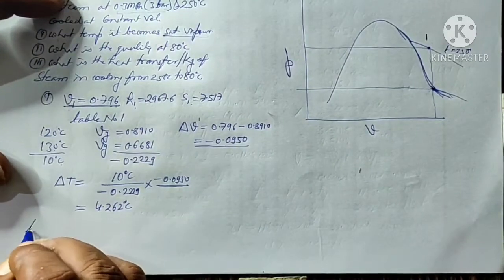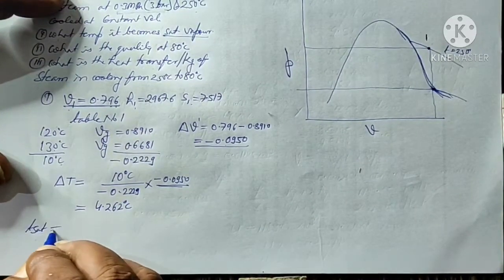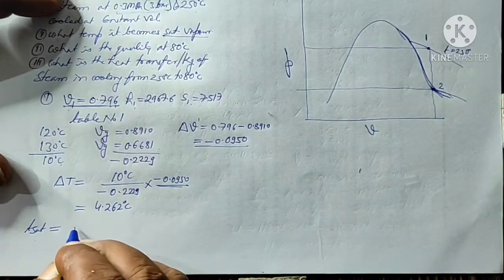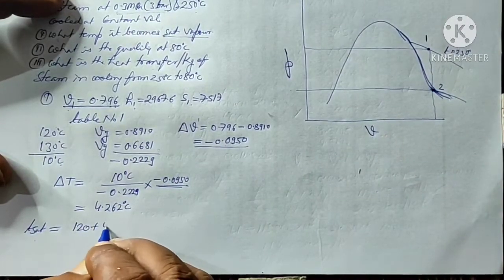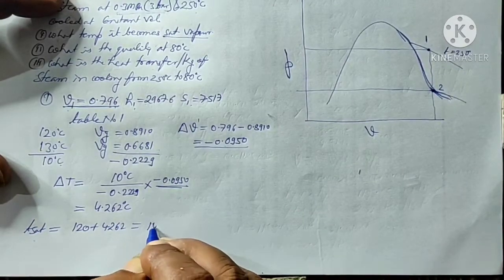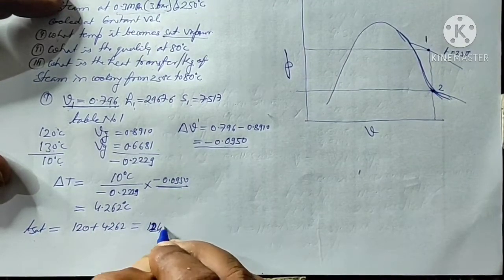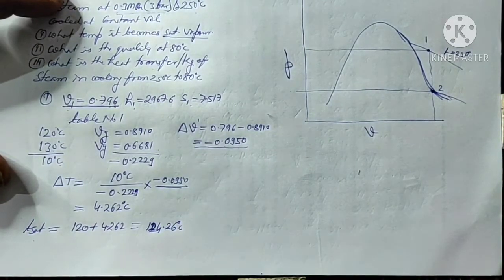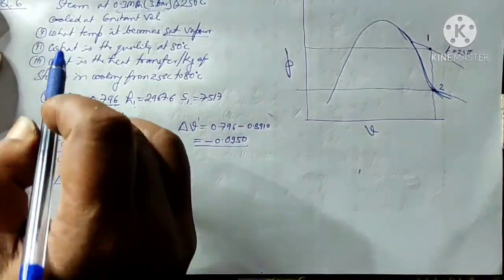That means the saturation temperature corresponding to point 2 will be 120 plus 4.262, that is 124.26 degrees Celsius. So that is the first part.